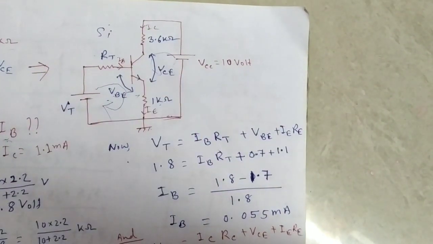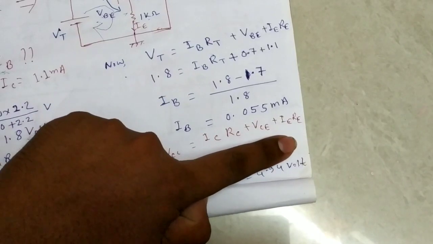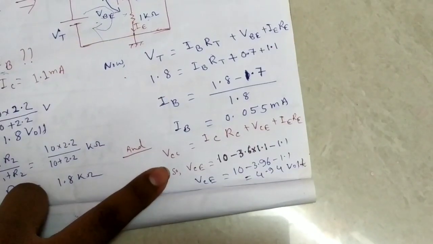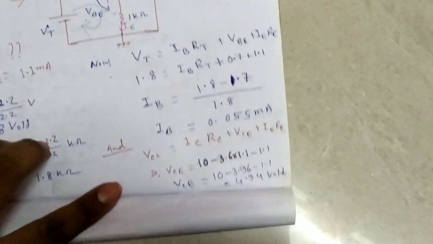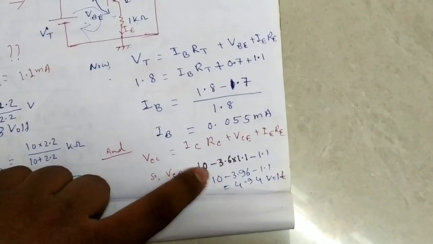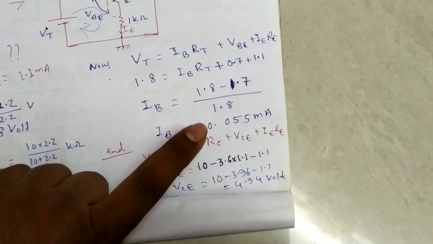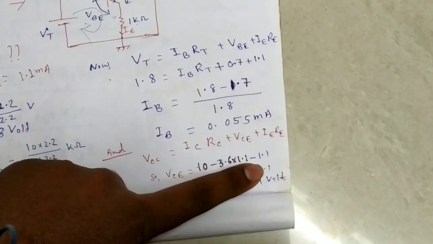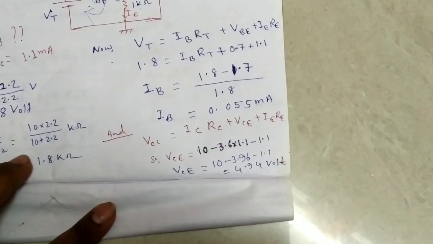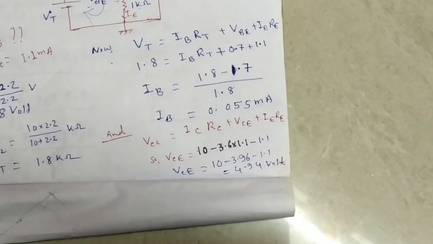So VCC is equal to IC RC plus VCE plus IE RE. So VCE is equal to VCC, which we know is 10 volt, minus IC, given 1.1, into RC, 3.6 kilo ohm. Milli and kilo cancel each other, so 10 minus 3.6 into 1.1 minus RE, 1.1. So we calculate VCE is 4.94 volt. I think this problem is very conceptual, very important for entrance exam.